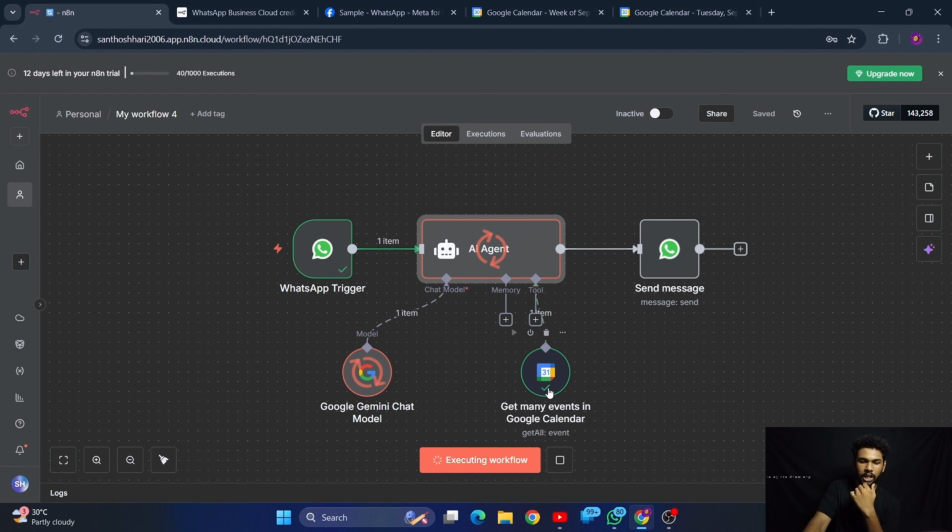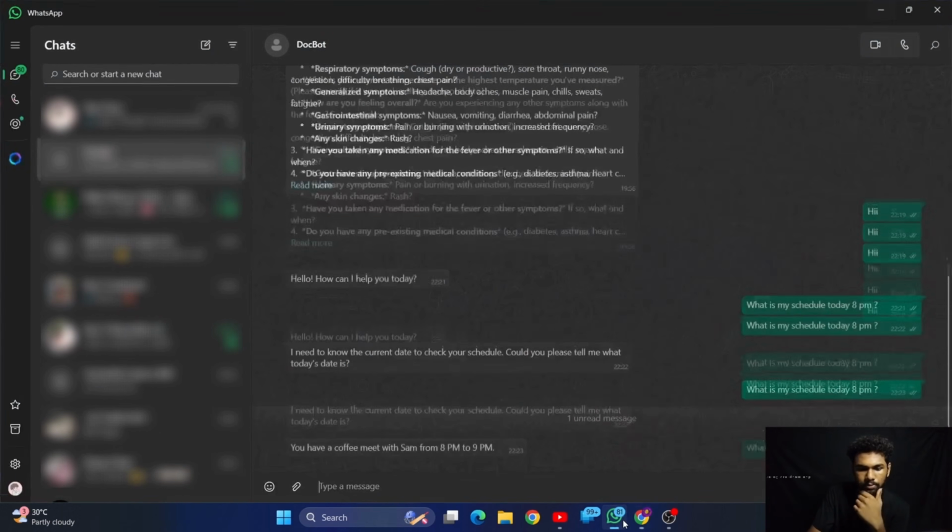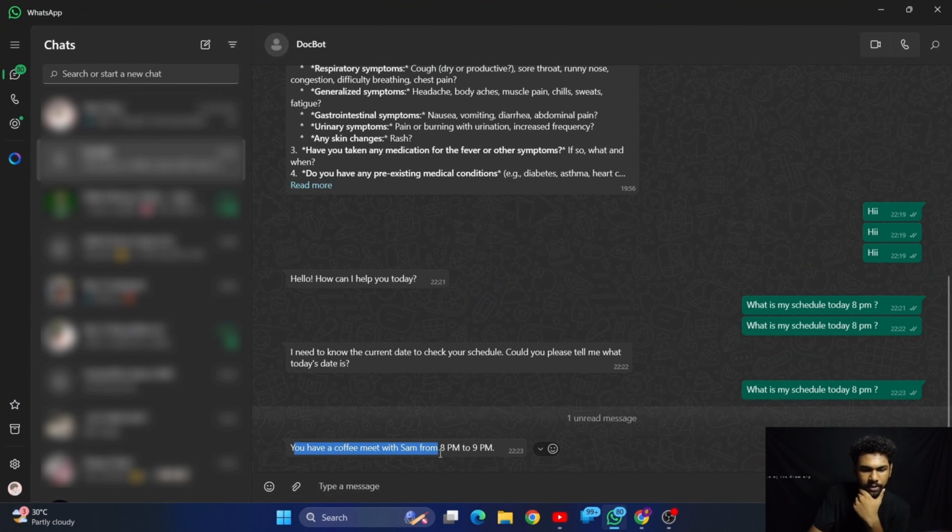Yeah, it has checked the Google Calendar, and then again the Gemini AI processed. So it is showing that two processes have happened. The first process is the Gemini AI process of input, then it used the Google Calendar tool, and again it processed. So two processes for the Gemini chat model and one process for Google Calendar, then it threw back the message. So let's see what we got. You have a coffee meet with Sam from 8 p.m. to 9 p.m. Well, that's working perfectly fine. So this is what we expected to work in this chatbot.